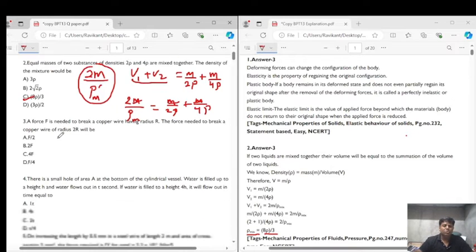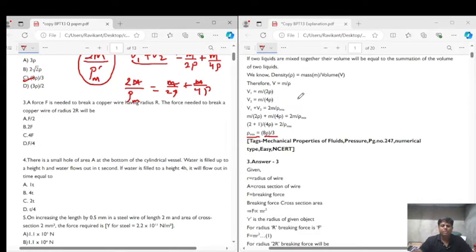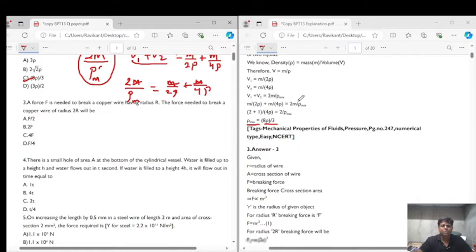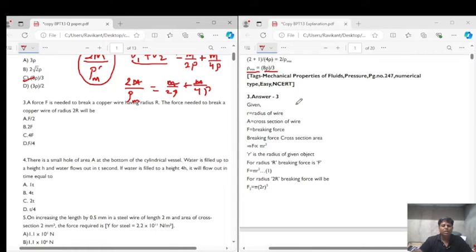The correct answer for question number 2 is option C. Now let's come to question number 3. It says that a force f is needed to break a copper wire having radius r. What is the force needed to break a copper wire of 2 times the radius? The force required to break the wire is directly proportional to the area of cross section, which is pi r square.